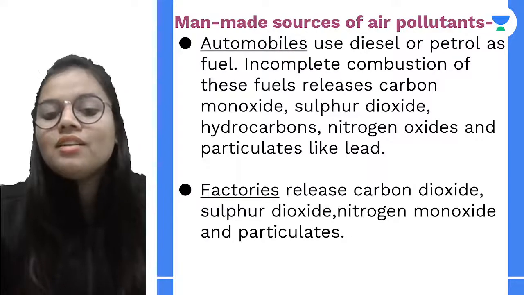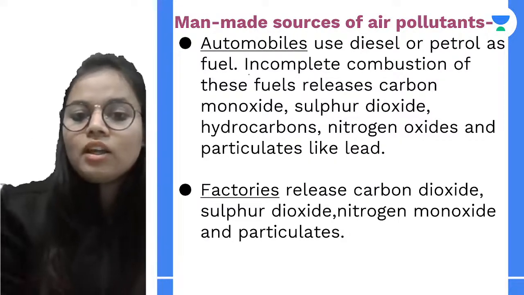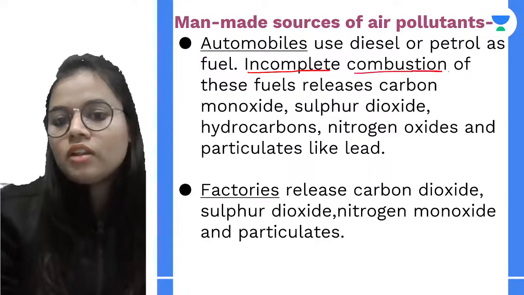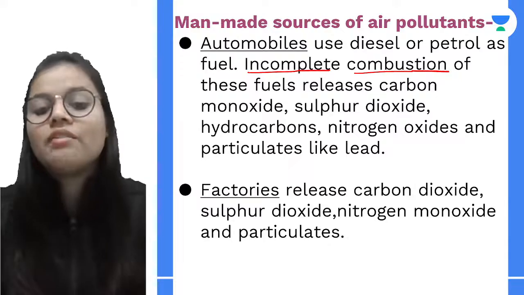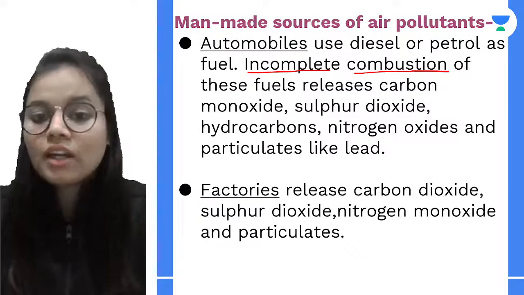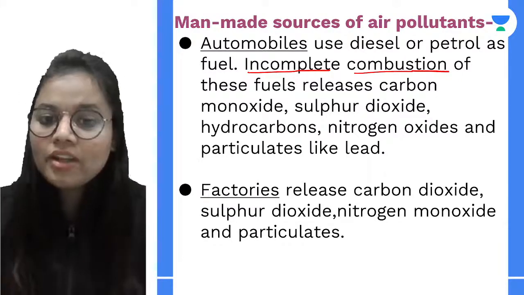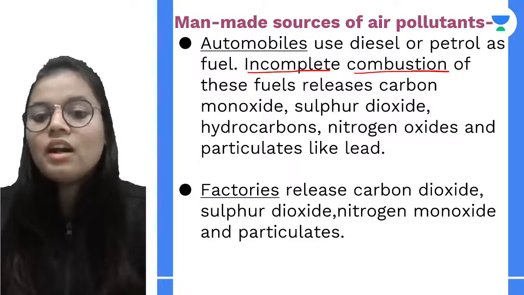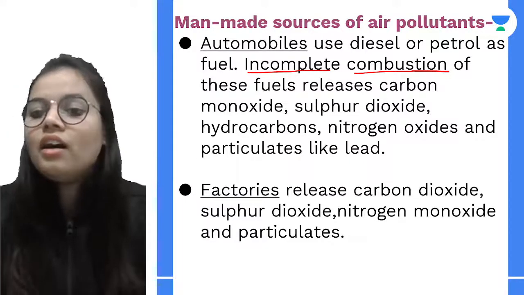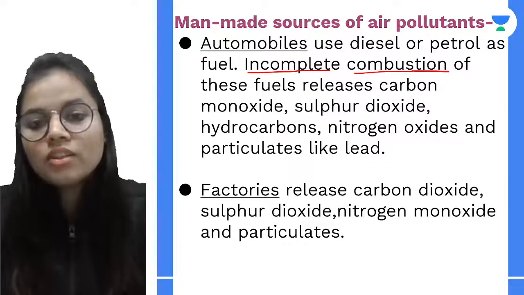Whenever these fuels undergo incomplete combustion, they release different types of gases, let's say carbon monoxide, sulfur dioxide, some hydrocarbons or lead particles, etc. And they are the pollutants.